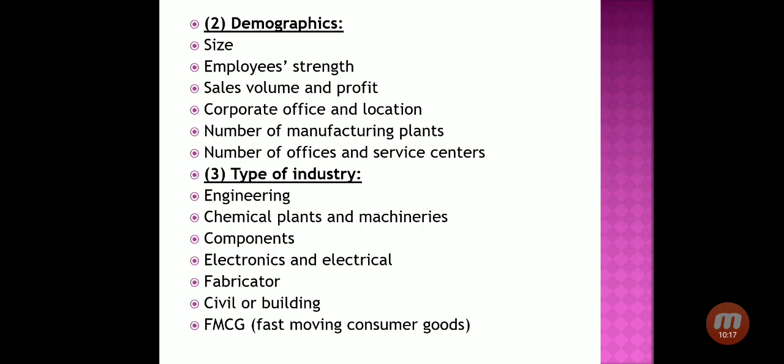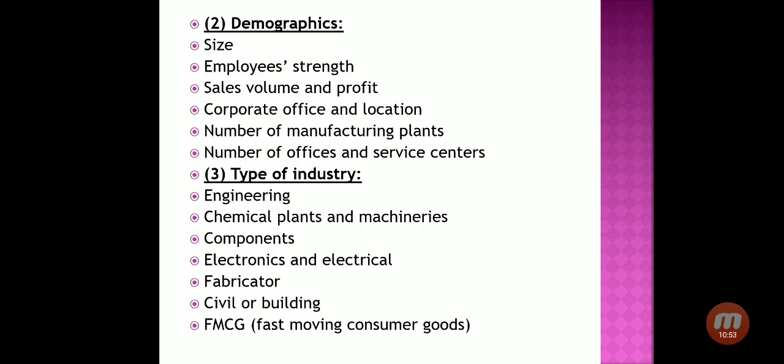Number of manufacturing plants, that is also related with the multinational companies. So if multinational companies are there, say for example Apple, P&G, or Hindustan Unilever, they are setting their manufacturing plants in various countries and various states. Number of offices and service centers, that is also an important thing, that if you want to create a reputation or a goodwill in the market, then you have to set up your offices in various states and districts and service centers also, right?